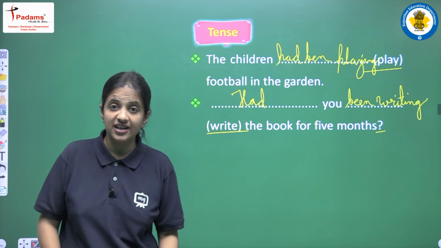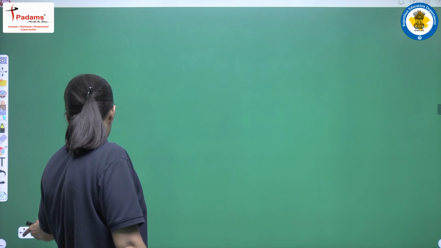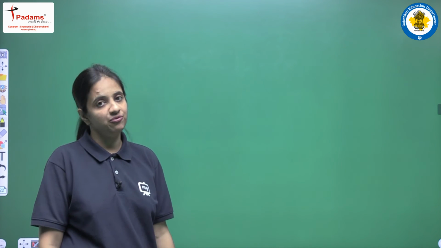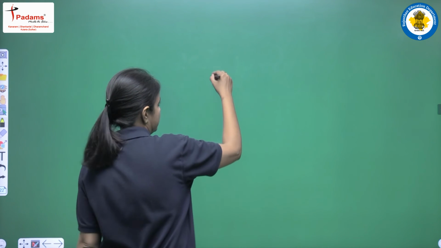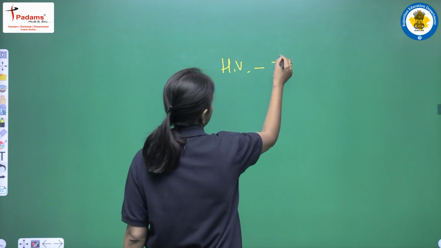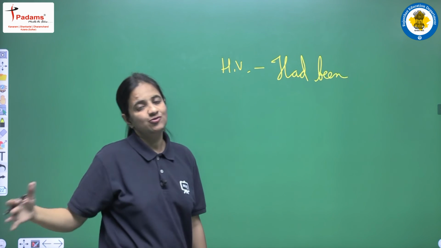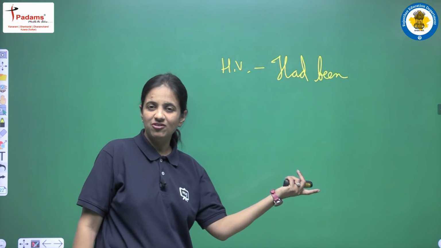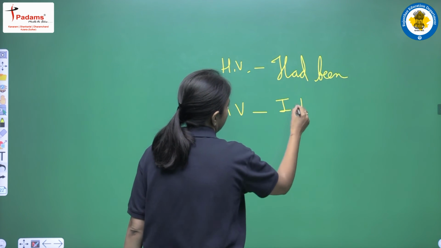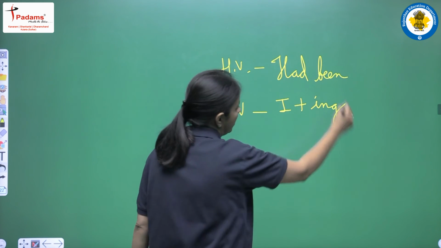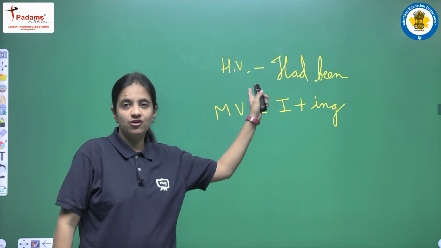So now I am very much sure that this tense is clear to you all. It's very easy tense. So let's revise all the things one more time. Let's summarize this tense again. Okay, so this is past perfect continuous tense. That is the last tense from past category. Okay, so as a helping verb in this tense we are having only one helping verb, that is had been. So it's very easy to use it because for all the subjects we have to use only this helping verb, that is had been. And as a main verb we are having first form plus ing because the name of the tense is past perfect continuous tense, and for all the continuous tenses we always use first form plus ing.